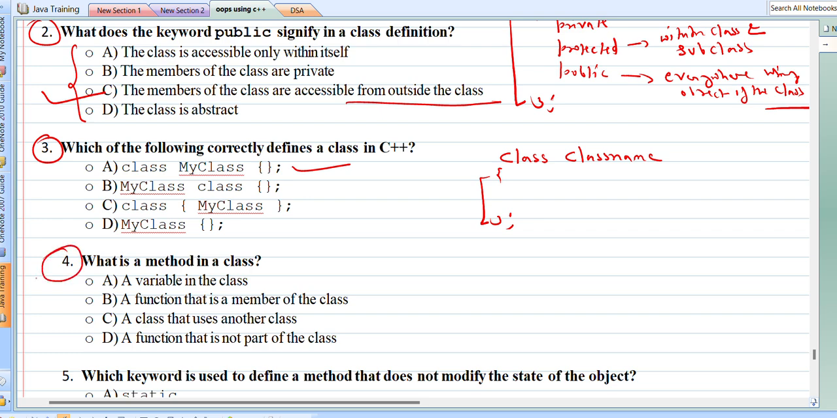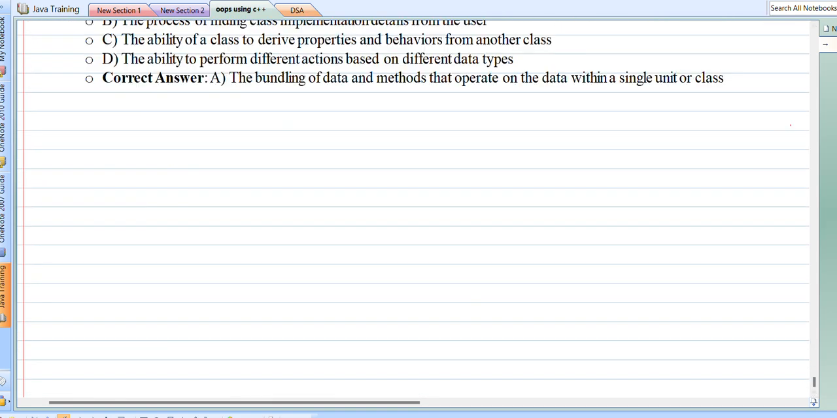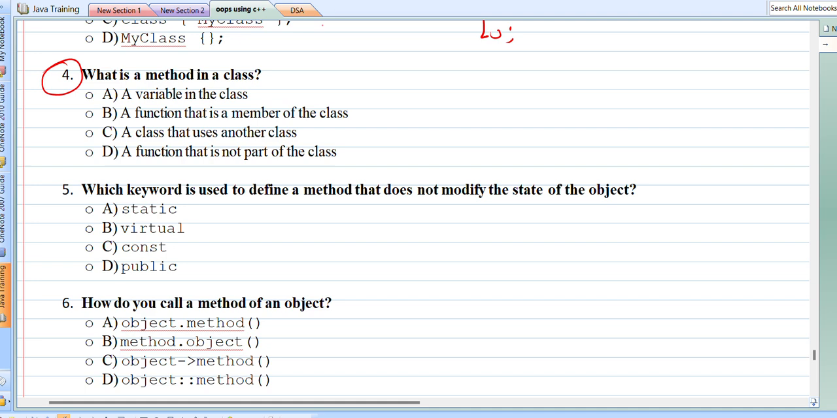Now question number 4, what is a method in a class? A variable in the class, a function that is a member of the class, a class that uses another class, a function that is not part of the class. So the correct answer is option number B. Generally the function that is the member of the class is known as method. So the correct answer is option number B.